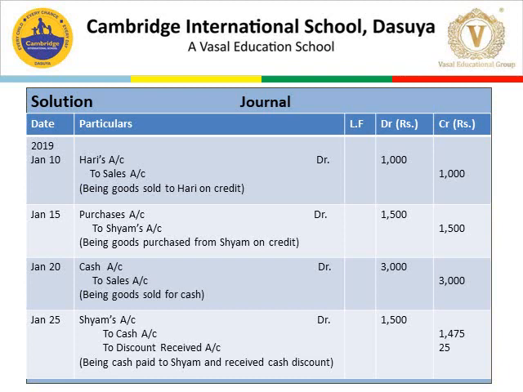Sales is revenue for the business. So increase in sales is credited. Cash account debit to sales account 3000. Narration is being goods sold for cash.